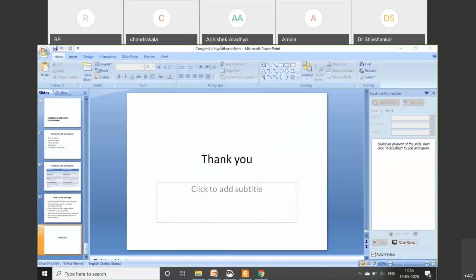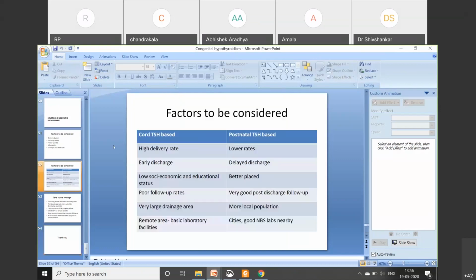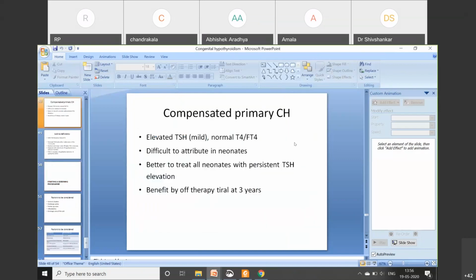There's a question from Sinja asking what exactly is the nomogram for TSH and T4 in term and preterm. We have nomograms available, but most of them are designed for normative data. If you ask me, normative data is not sufficient for a screening test.